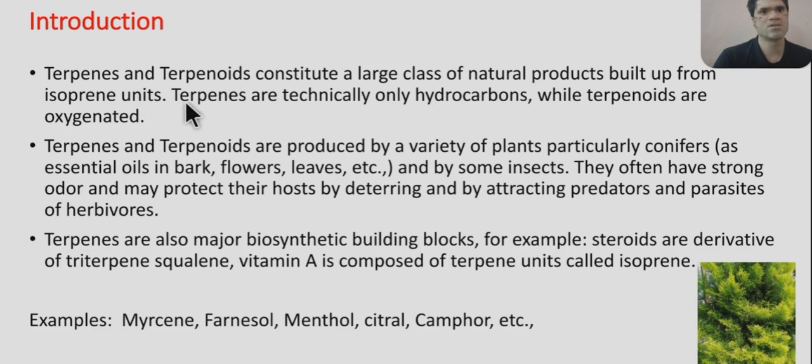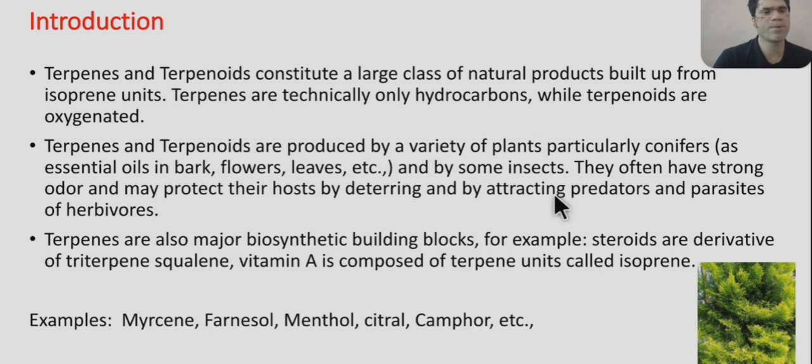So here terpenoids are natural products built from one or more isoprene units, and these isoprene units are made up of hydrocarbons. That means hydrocarbons are made up of carbon and hydrogen only, whereas terpenoids are oxygenated. So that means they contain carbon, hydrogen and oxygen.